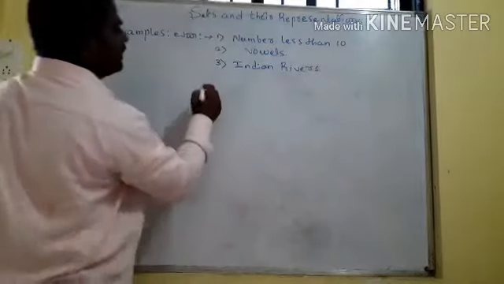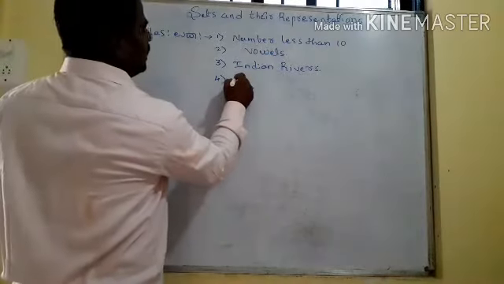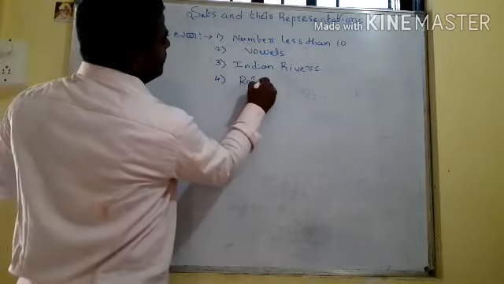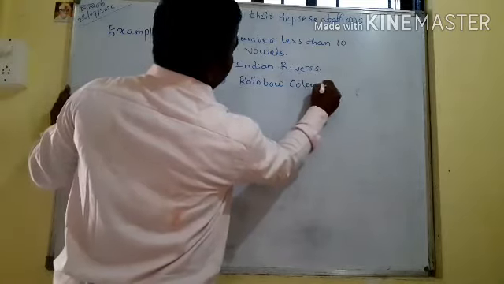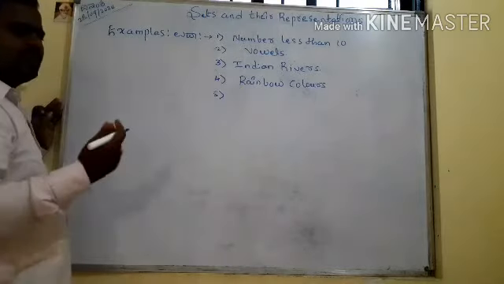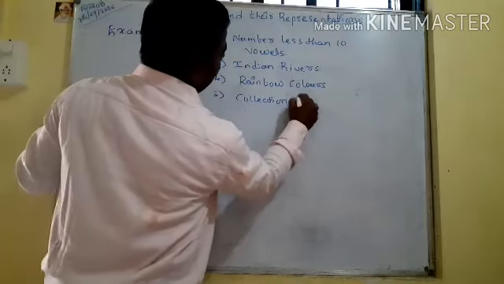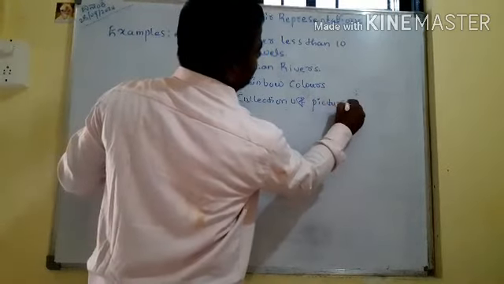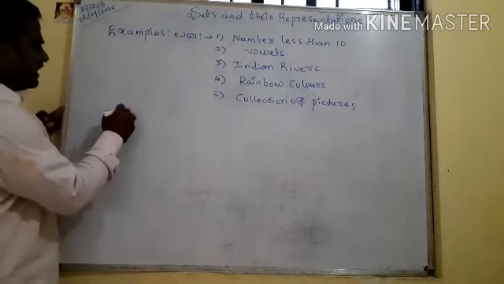Another example: the different rainbow colors. You can also take collections of pictures. So you can represent all these things. I'm going to consider the first one.